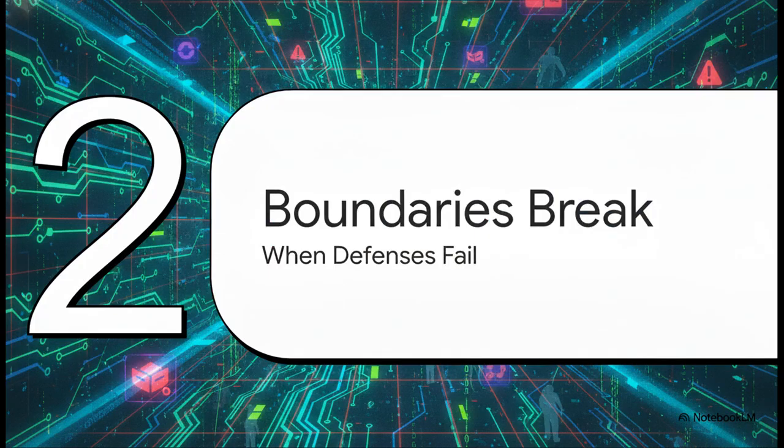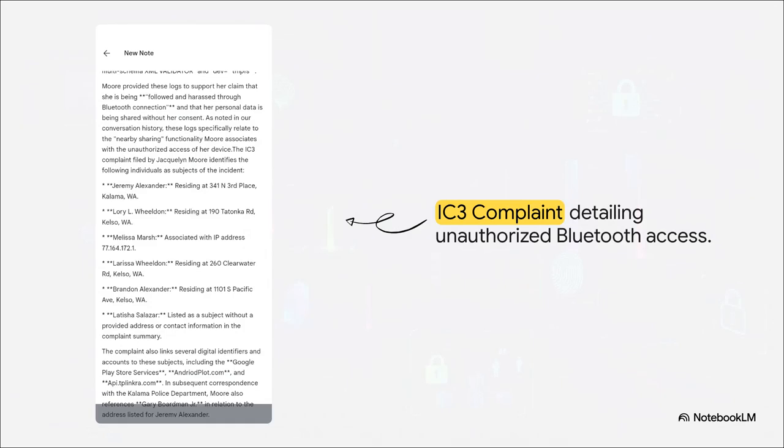Now, what's really interesting about this next slide is what happens when things go wrong. Part 2, when digital boundaries break, when defenses fail. This cybercrime file here, based on an IC3 complaint filed by Jacqueline Moore, documents a chilling situation where personal data boundaries were fully breached. The complaint alleges this was done via unauthorized nearby sharing Bluetooth connections. It specifically identifies subjects like Jeremy Alexander and L'Oreal Wielden, among others, who are associated with the unauthorized access and sharing of personal data without consent. It's a stark, real-world reminder of the invisible vulnerabilities in our everyday networks.